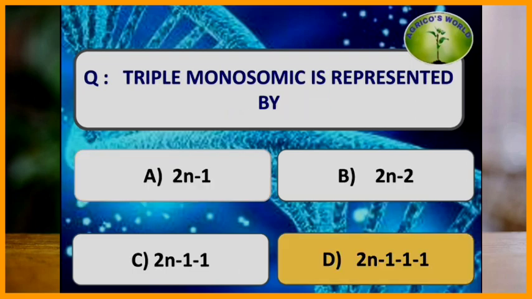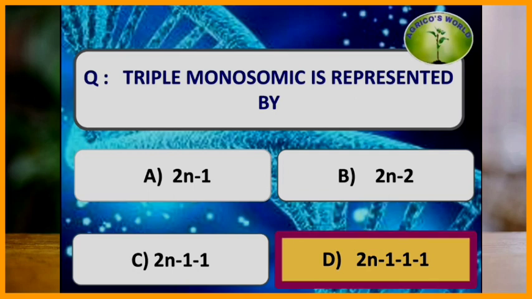Triple monosomics is represented by? A single monosomic is represented by 2n minus 1. Double monosomics is represented by 2n minus 1 minus 1, and triple monosomics is represented by 2n minus 1 minus 1 minus 1. And triple monosomic is the loss of a single chromosome from 3 different linkage groups.